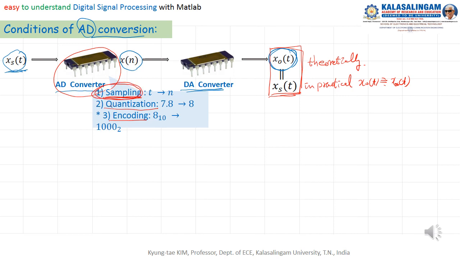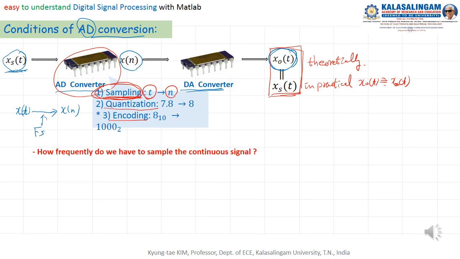Sampling means continuous time to discrete time, x of t to x of n. For this, we need a sampling frequency. Then how frequently do we have to sample the continuous signal? This is a basic concept, a key point.